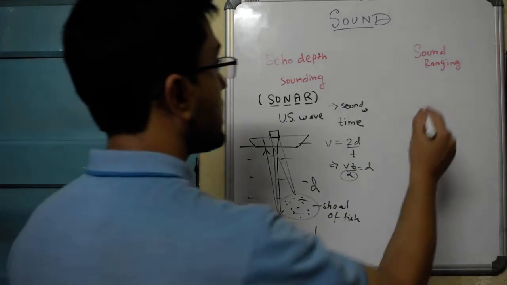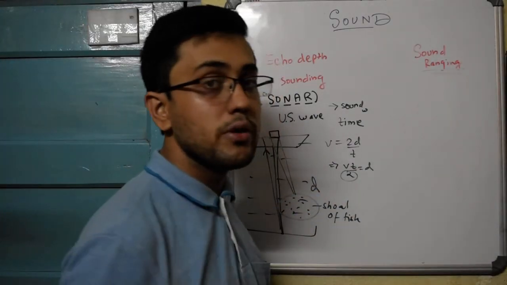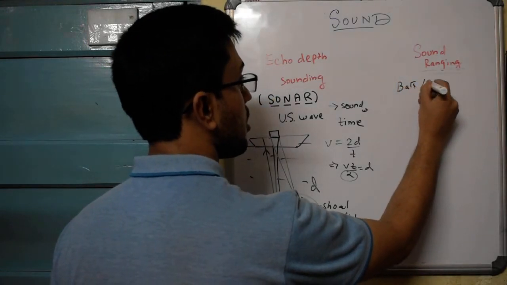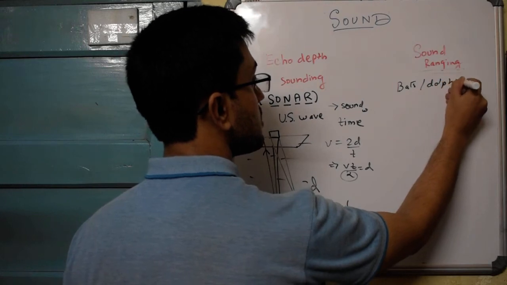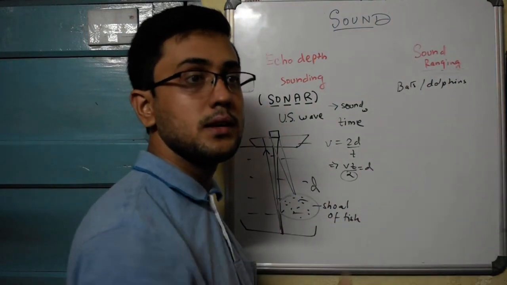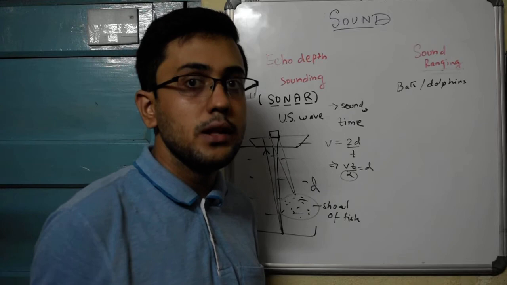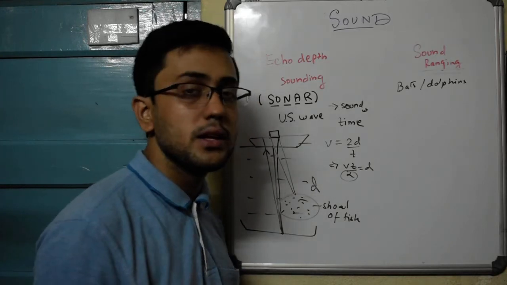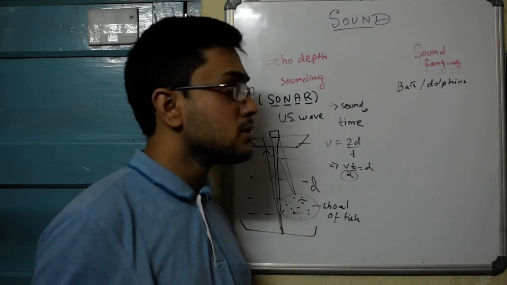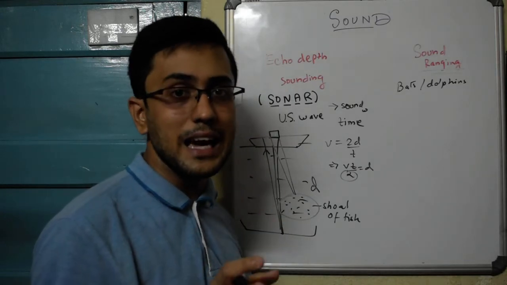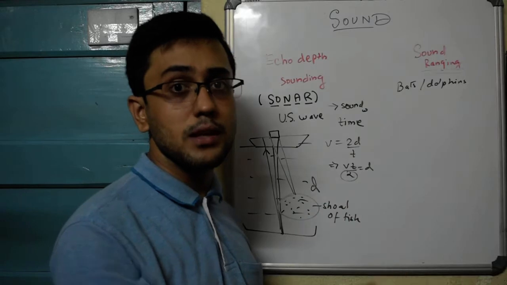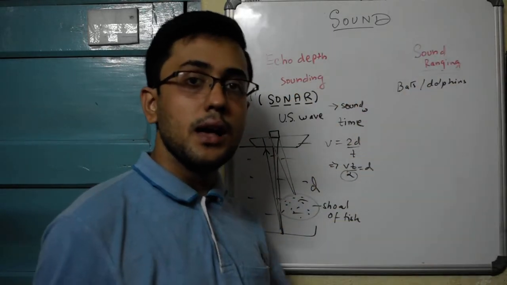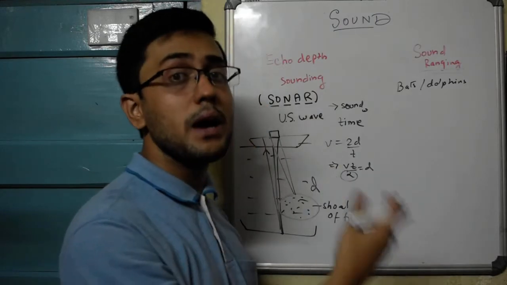And another technique that we have is the technique of sound ranging. What is the technique of sound ranging? This is something that bats or dolphins use to locate their prey. Suppose bats travel at night, and if you have ever seen one in real life, you will find out that they travel tremendously fast. So how do they travel so fast and yet not get hit by an obstacle? Even if a bat comes pretty close to you, at the last moment it will get deflected away and go properly. So how does it manage to do this?